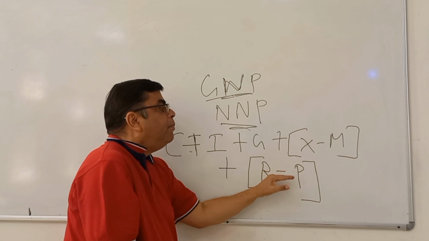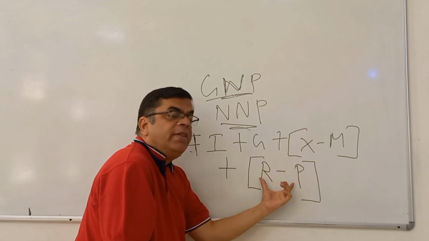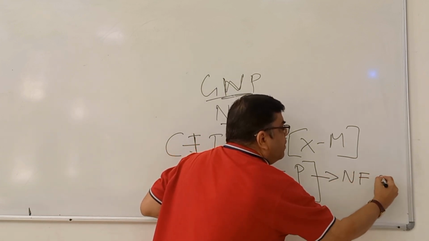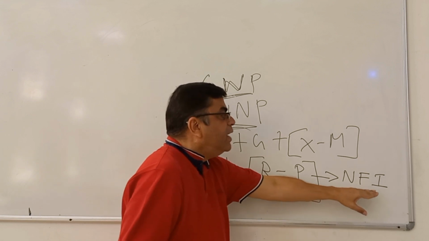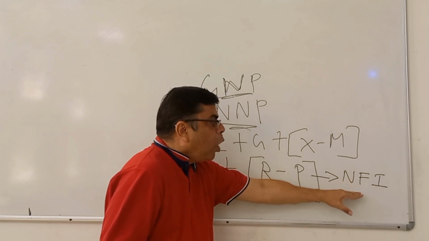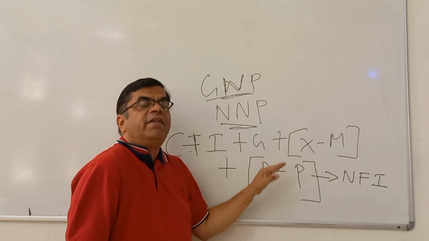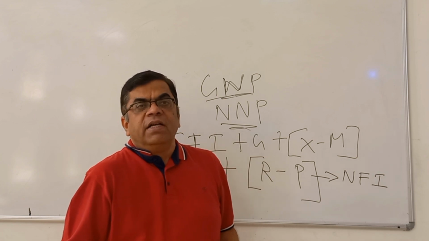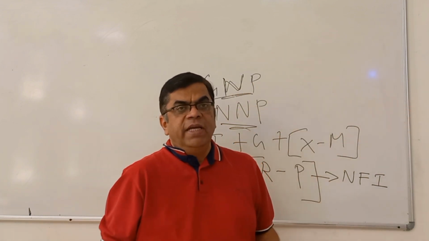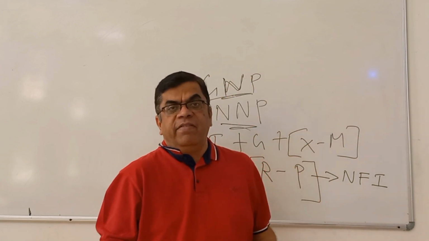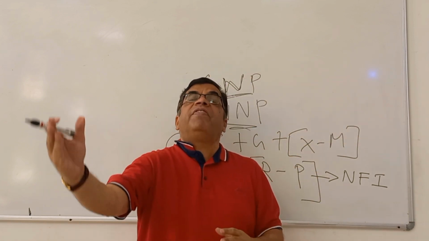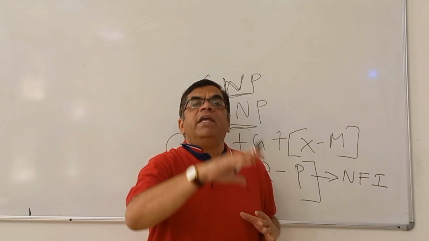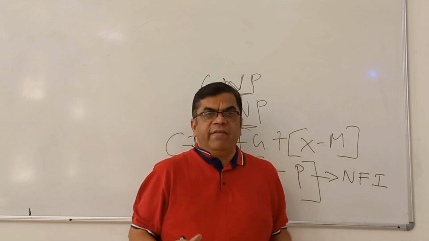Receipts from abroad minus payments made abroad, the difference between the two, is NFI, net factor income from abroad. Let me explain this. It can happen that the capital and labor of your country is used in some other country and they earn income there. Similarly, the capital and labor of some other country is used, produces something here and they earn income here. So let me give an example.